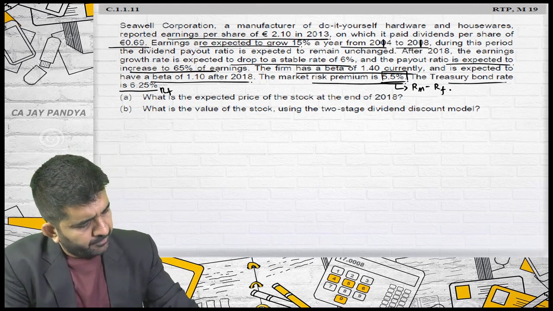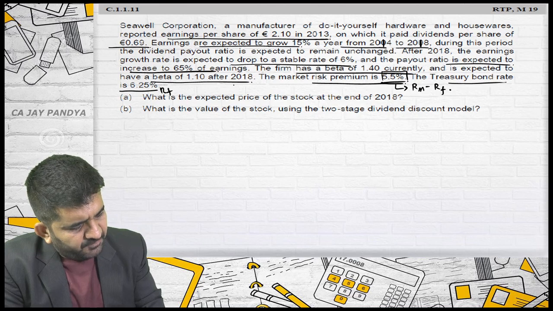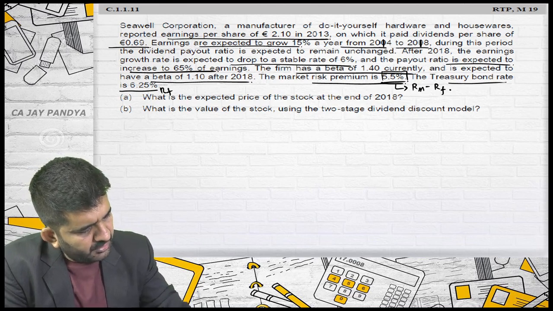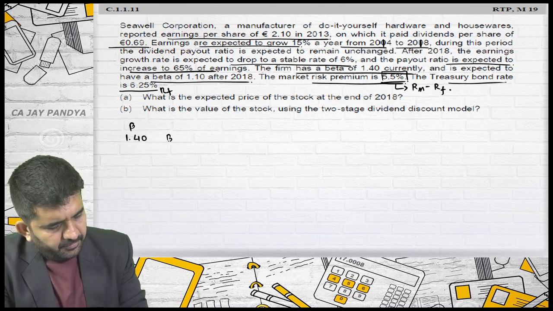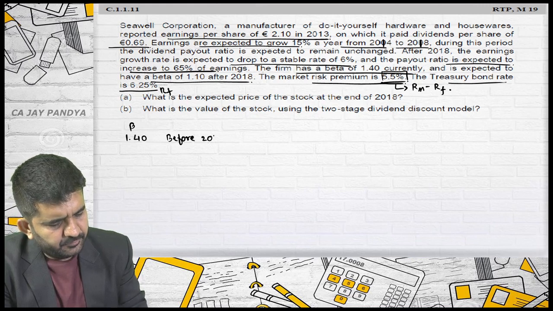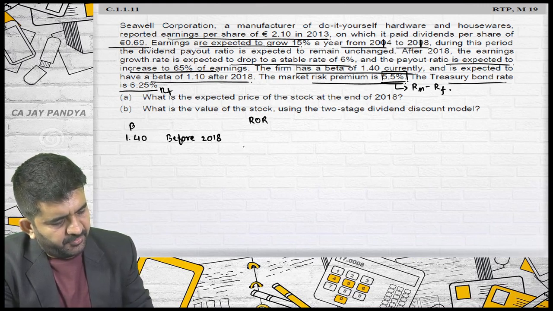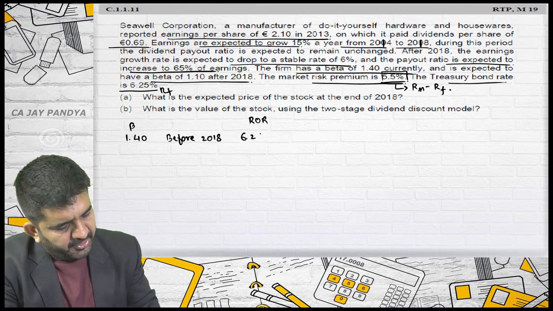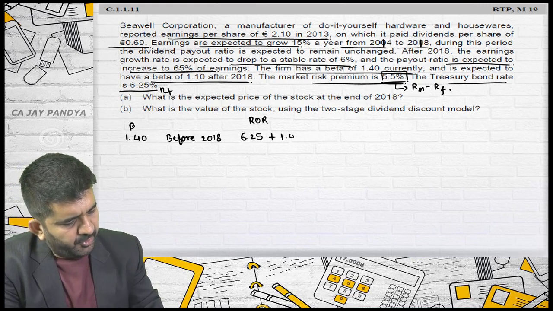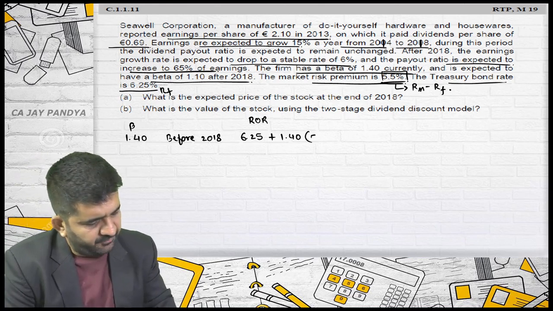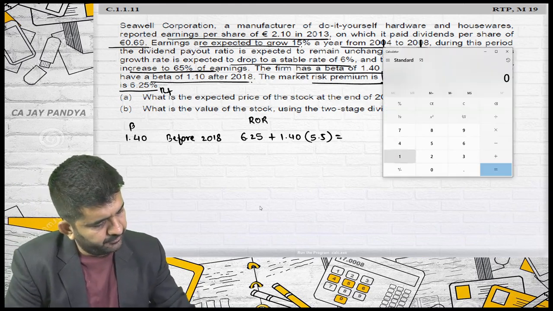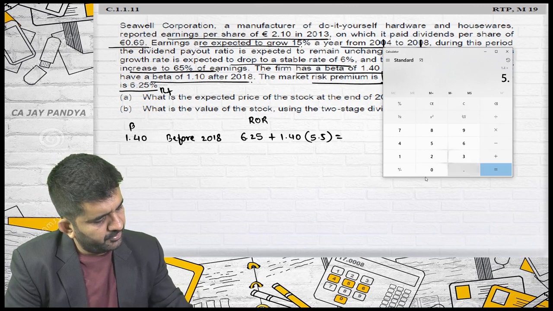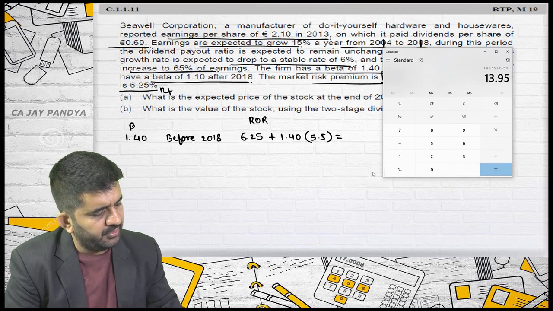Let me find out the beta after 2018. Currently beta is 1.4. Before 2018, my required rate of return will be RF, which is 6.25, plus beta 1.40 into RM minus RF, which is 5.5 percent. So it is 1.4 into 5.5 plus 6.25, which is 13.95.